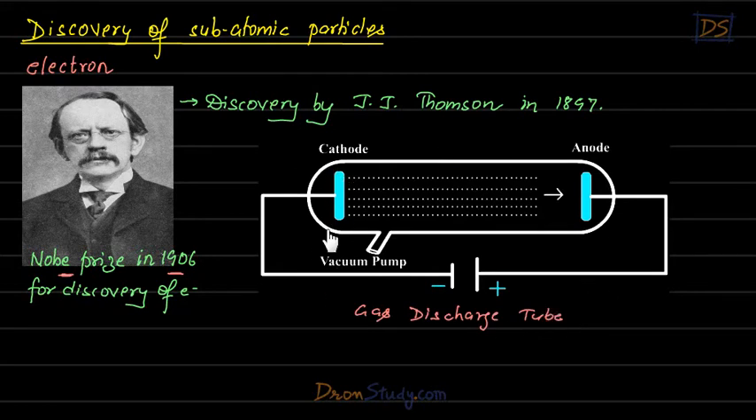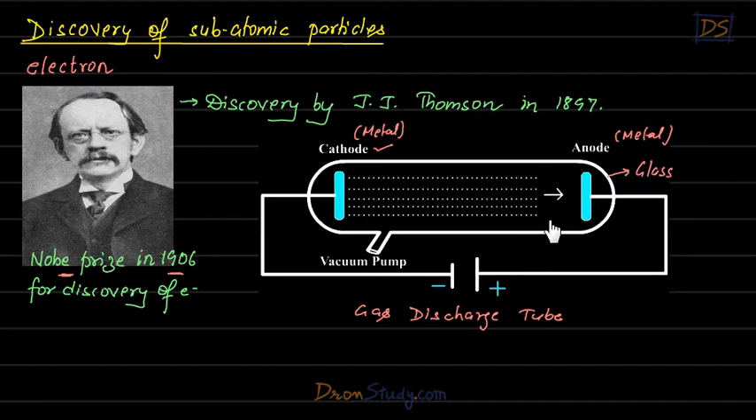Please note that this plate, which is connected to the negative terminal of the battery, is called cathode, and it is made of metal. This plate is also made up of metal. So this plate connected to the positive terminal of the battery is called anode. So students, you should remember these names, cathode and anode. And this box is made up of glass, so it is transparent and anything which is going on inside can be seen.